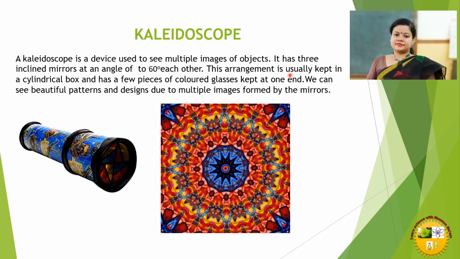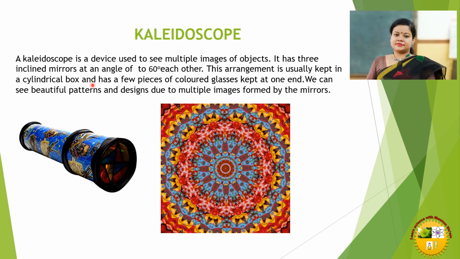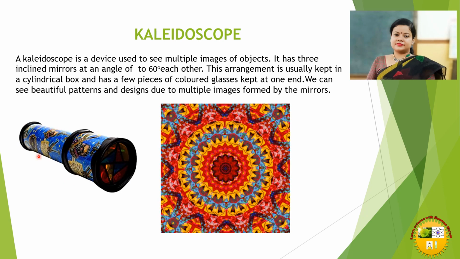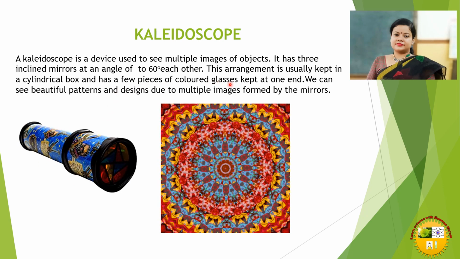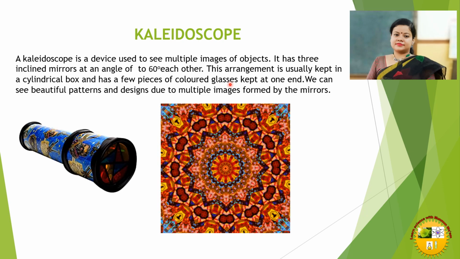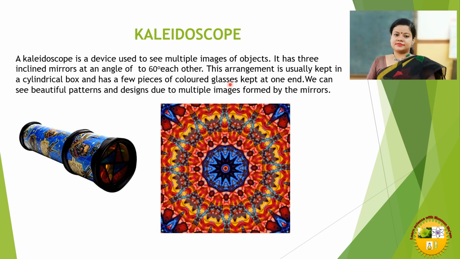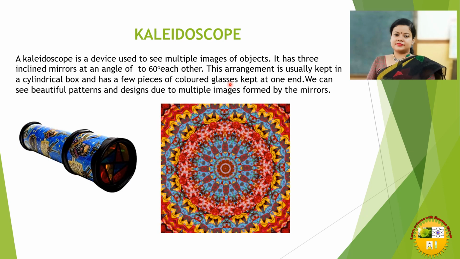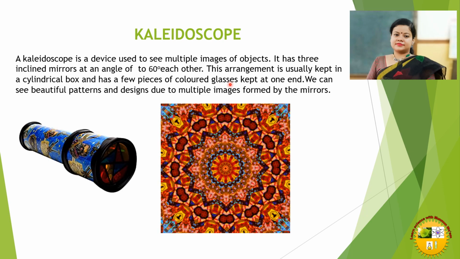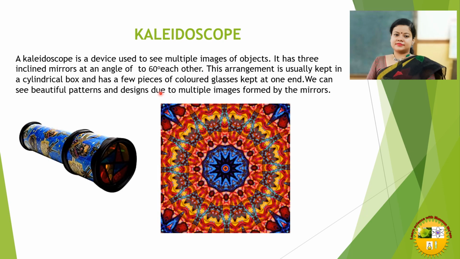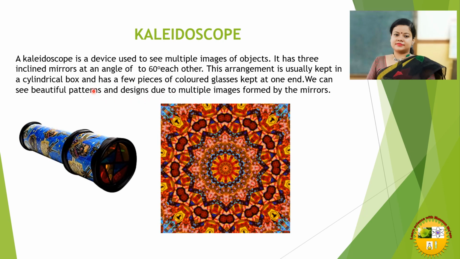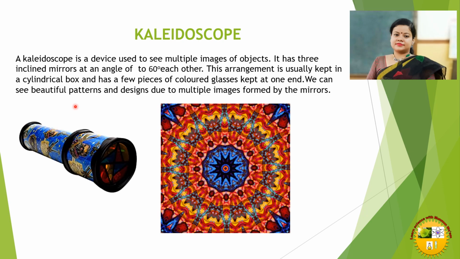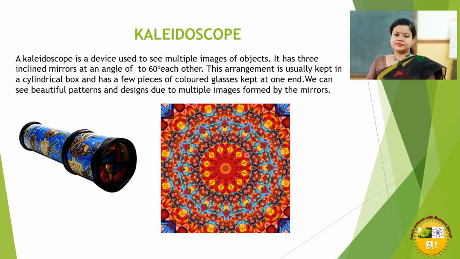This arrangement is usually kept in a cylindrical box like this and has a few pieces of colored glass. The glass pieces move inside this box and form different kinds of beautiful designs. Each time the design is different from the other. We can see beautiful patterns and designs due to multiple images formed by the mirrors. So you can take a look at this.